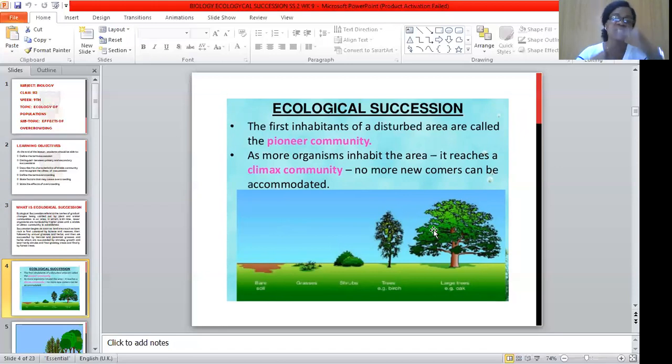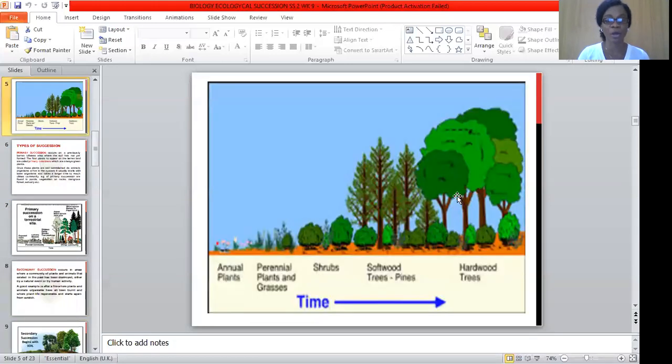And this forest will be growing each year to form what actually looks like a thick, normal forest. And once they reach their climax, no newcomers will be accommodated in such a community again. That is ecological succession. There's another picture that shows ecological succession.